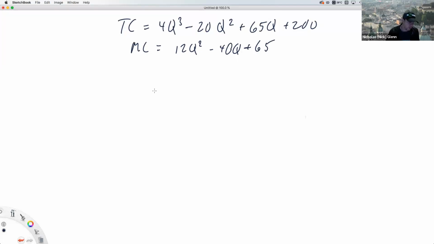Now what do we want to find here? Well, we want to find the shutdown price. They're going to shut down once price falls below average variable cost. Okay, that's the short run shutdown condition. They're going to ignore the fixed costs that they can't do anything about when they're deciding whether to close in the short run. Now, in the long run, when they can change all these costs, it's a different story.